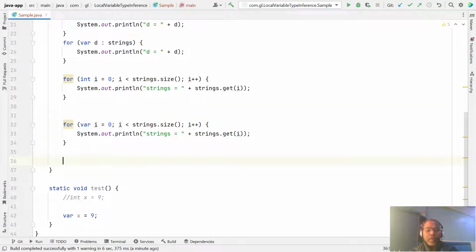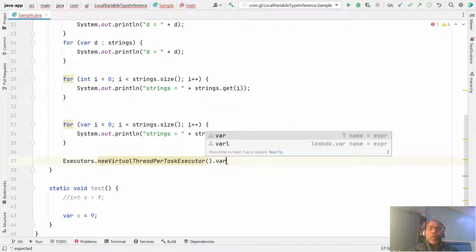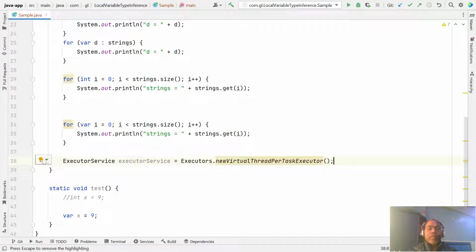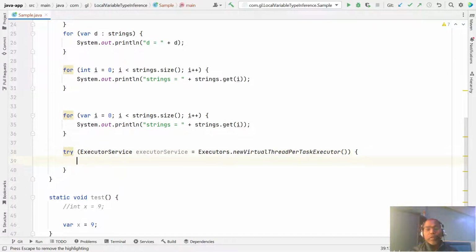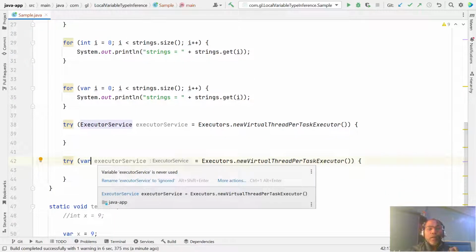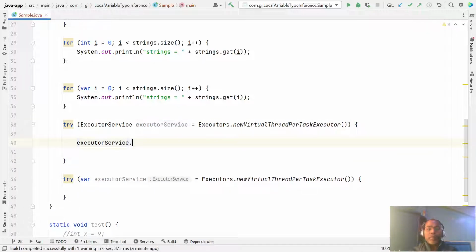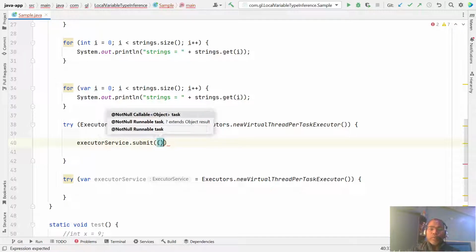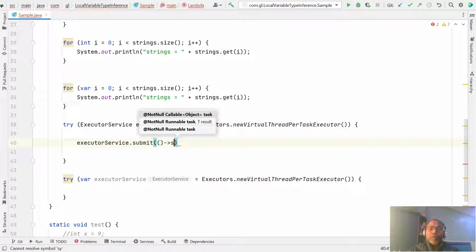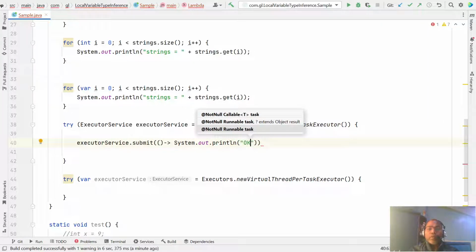For example, I am using Executors dot new virtual thread per task executor. In the try-with-resources you don't need to specify the type name; you can simply write var. The compiler identifies the type of the variable, and you can use functions like dot submit and pass whatever you want to print.